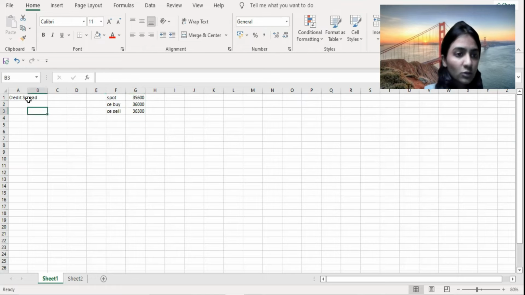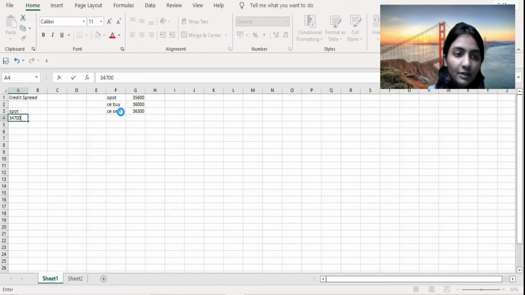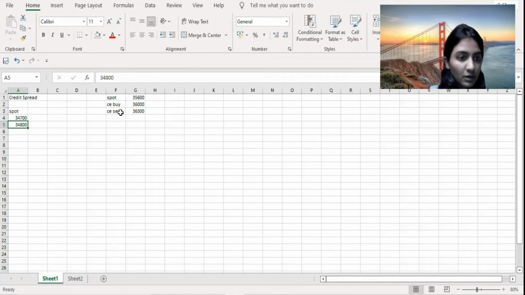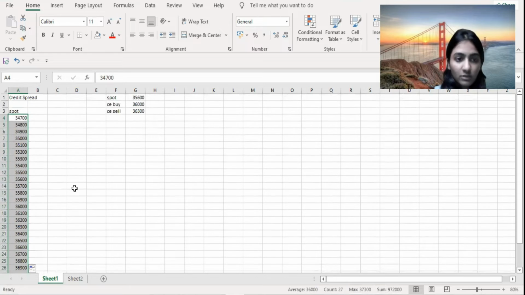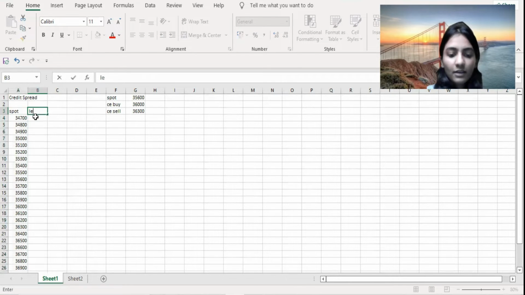36,300. So over here, you can write the spot rate, which is basically the spot rate of the Bank Nifty on the date of expiry, which is 23rd of December. So over here, we can take a difference of 100 points, and we can start. I would like to start it by 1,000 points above and below. So we can take 34,700, and we can go up to 37,300, that would be fine.